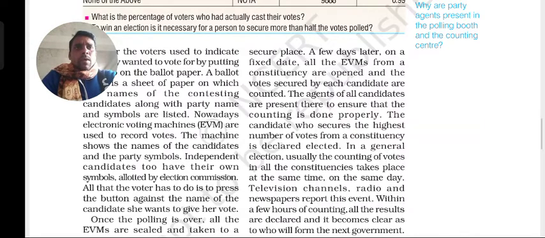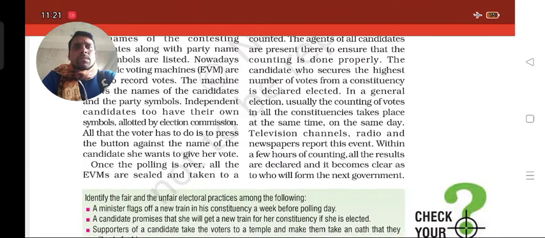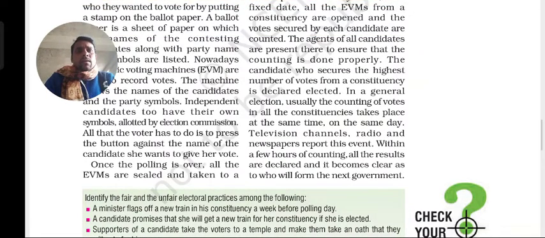Once the polling is over, that is, the polling day or the voting system has been completed, the next step is to count the votes. Then after that we have to elect a particular person or candidate.